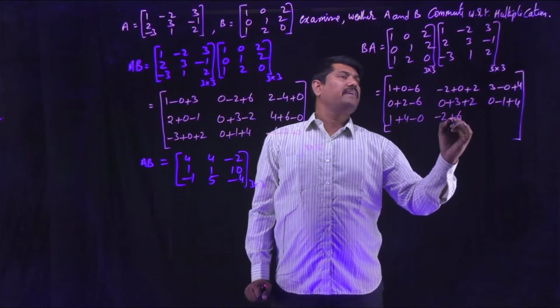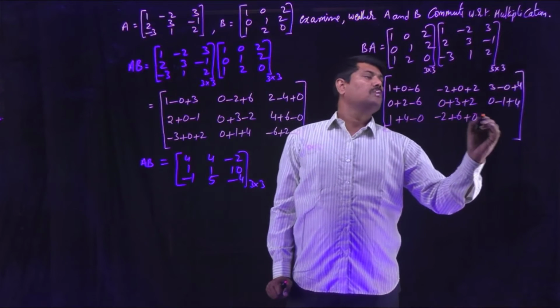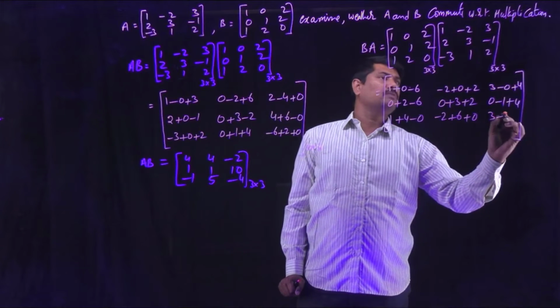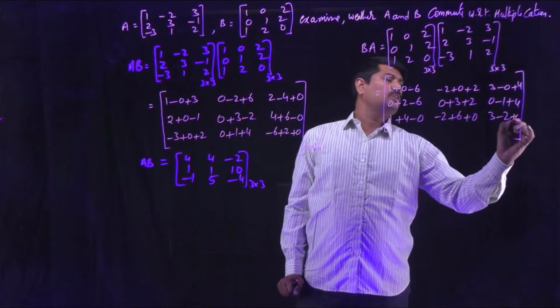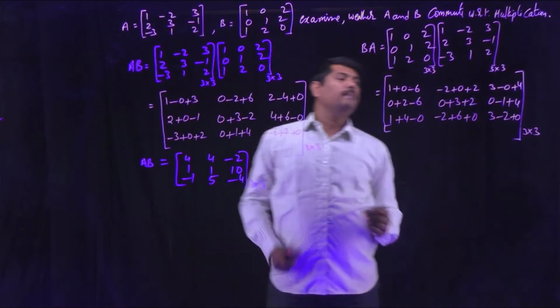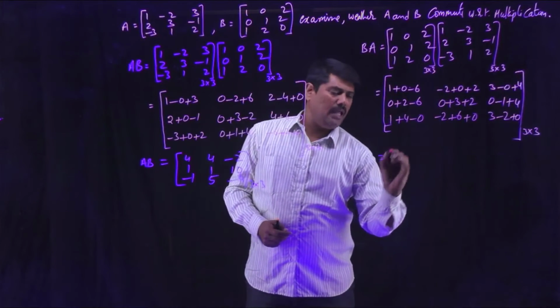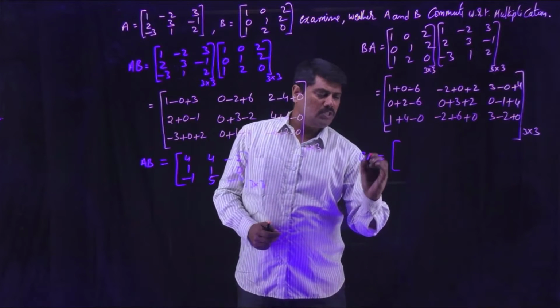1 into 1, 2 into 2 is 4. 0 into minus 3 is 0. 1 into minus 2 is minus 2. 2 into 3 is 6. 0 into 1 is 0. 1 into 3 is 3. 2 into minus 1 is minus 2. 0 into 2 is 0. This is of order 3 by 3. Now let us do the calculation and check whether both are equal or not.